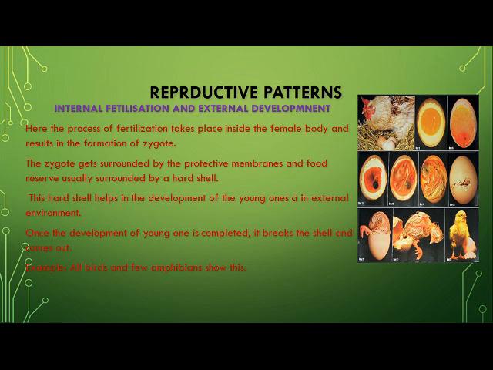Okay, so here the fertilization takes place inside the female body and results in the formation of a zygote. This zygote gets surrounded by different protective membranes, and those protective membranes start storing food, and children, at the last a very hard shell is formed. This hard shell which is formed is made up of calcium carbonate.